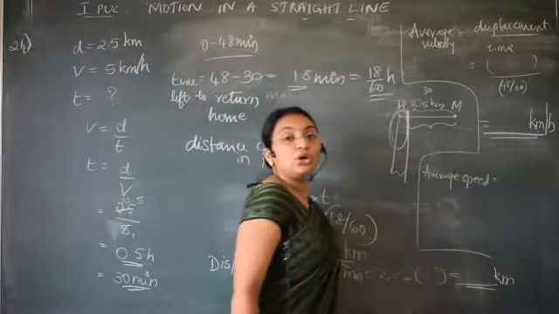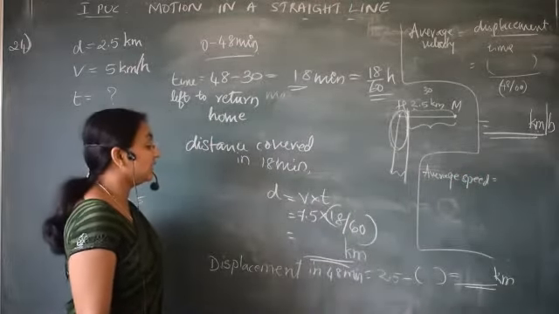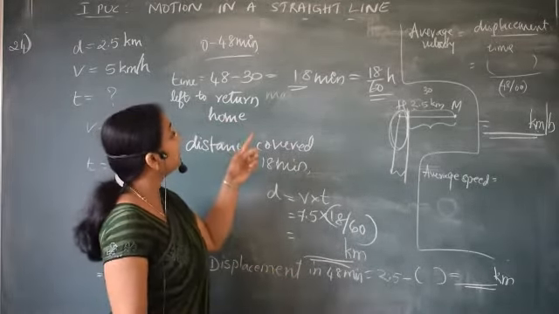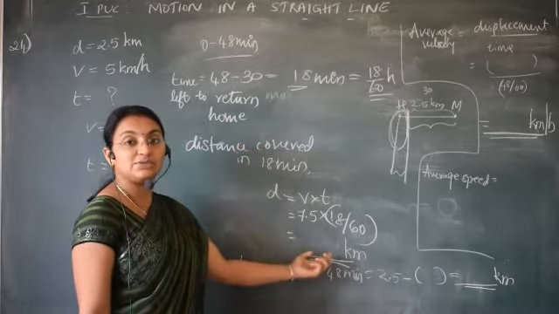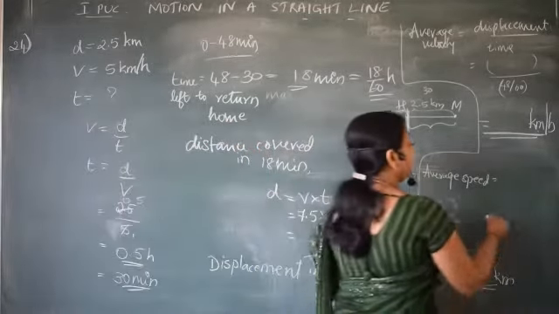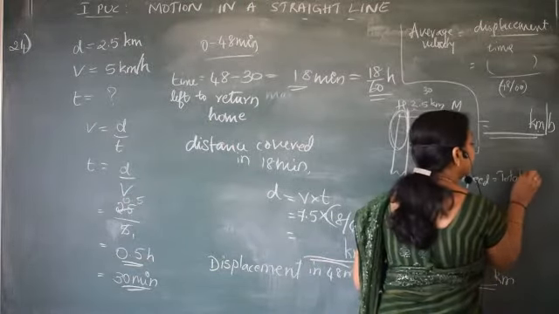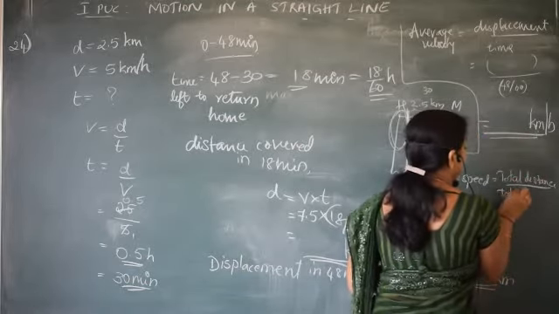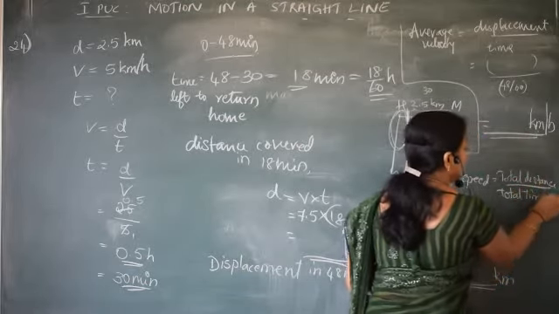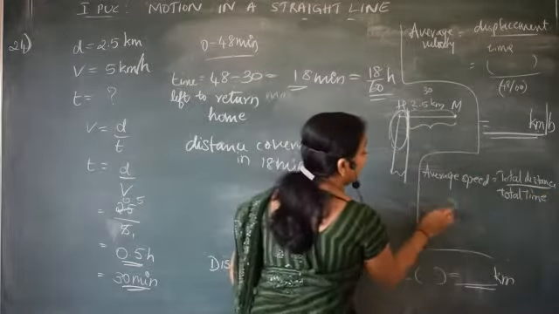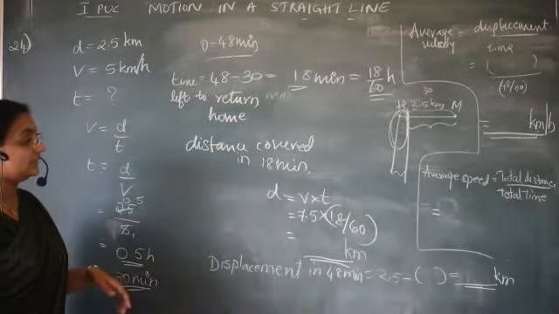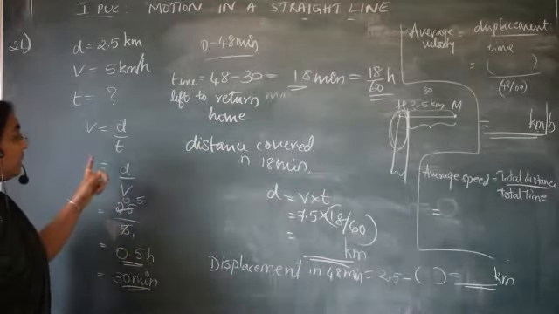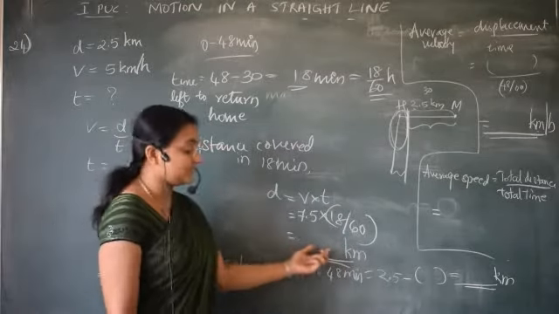Next, average speed is equal to total distance divided by total time. How much is the total distance? Total distance travelled is 2.5 plus the distance we get over here. Here it is 2.5, plus this answer.